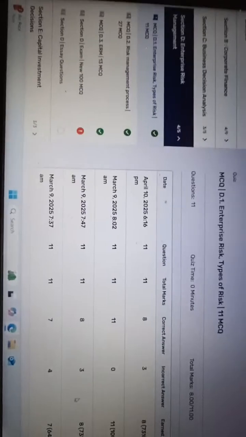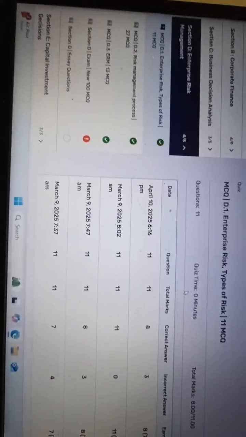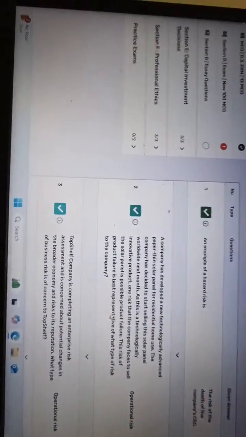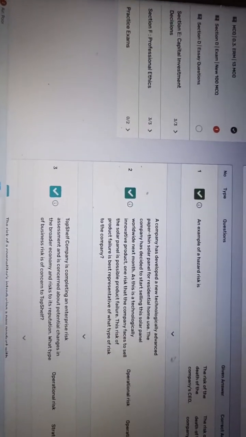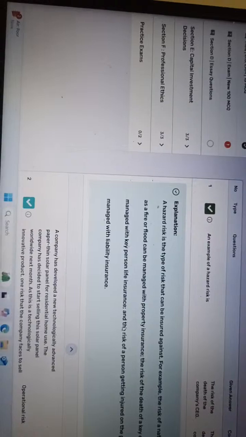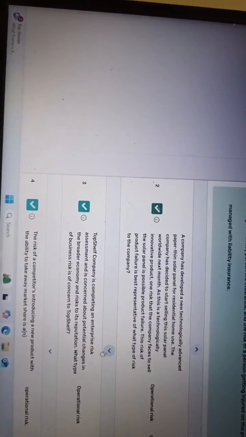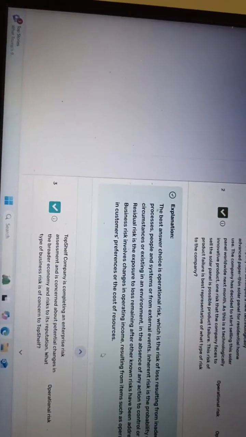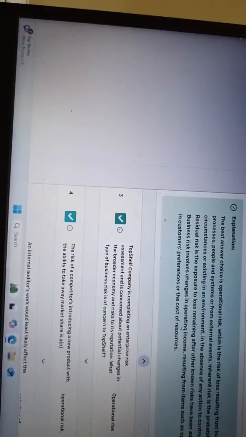We made three mistakes, right? We can go into detail here. Where is the mistake? The first option is correct, and this is the reason why. The second option is also correct, solar panel operation risk.